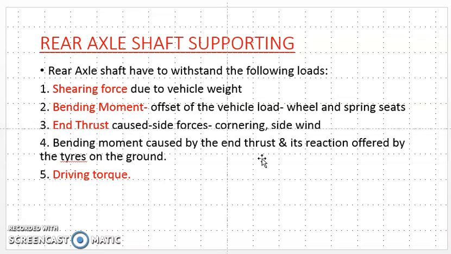Okay, these are offset, that's why there is a bending moment on this rear axle, as well as side thrust caused by the side forces while cornering or side wind force. Okay, that causes the end thrust, as well as bending moment caused by the end thrust and its reaction offered by the tires on the ground.